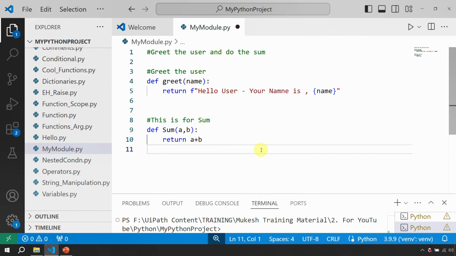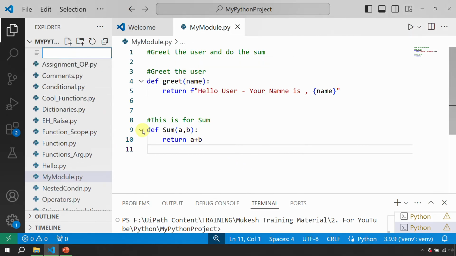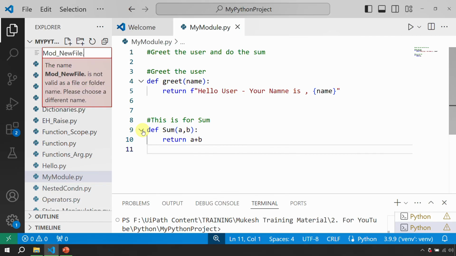And here we are not going to execute it. We have just created and provided a definition and the code. We are not using it. Now the program, whosoever is interested to use these functions, can simply import these modules, right? So I'll just save my module. Okay, and now here I'll go and create a new file, which I can call module underscore new file dot py, right?